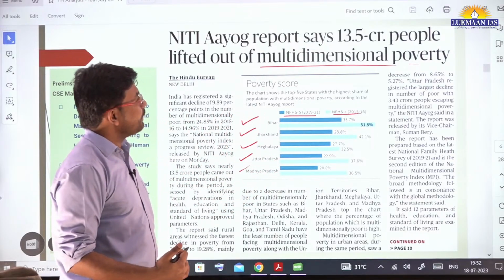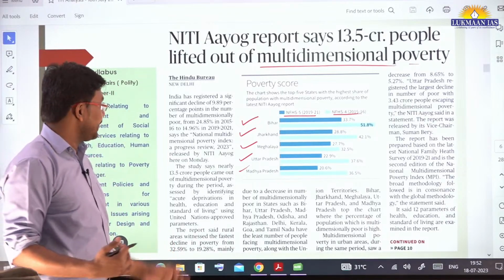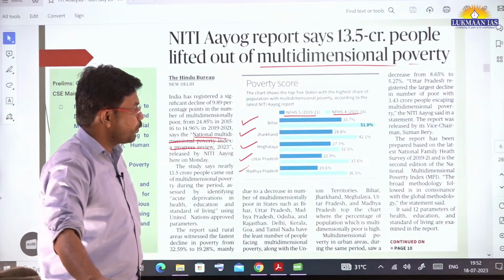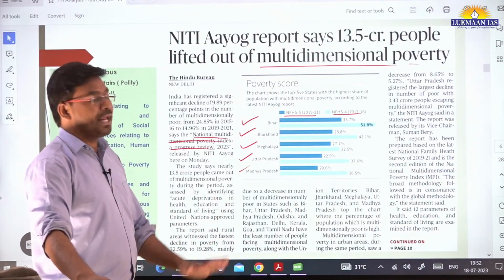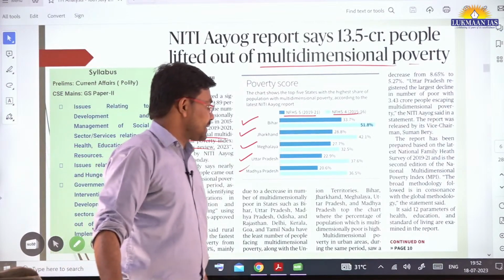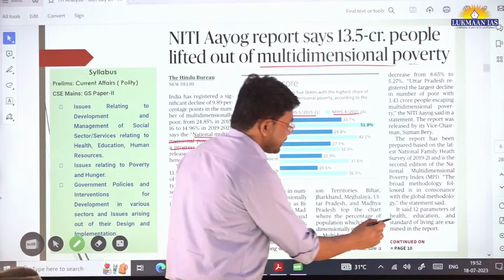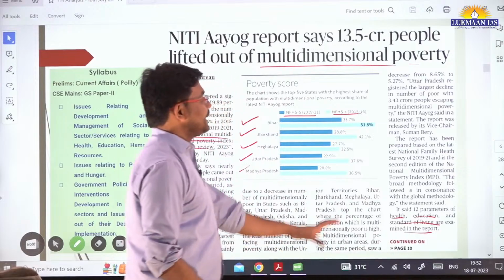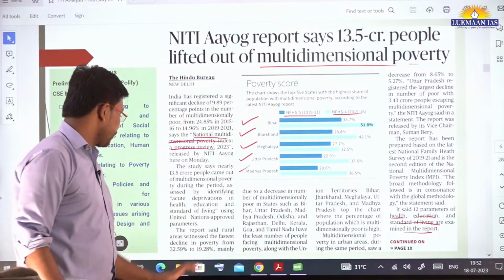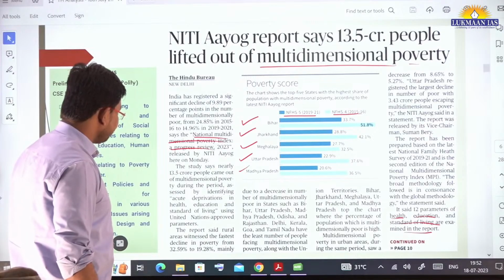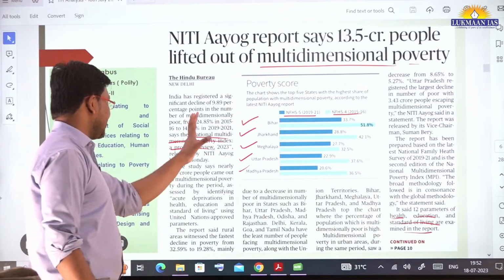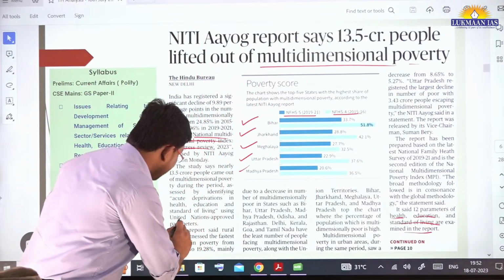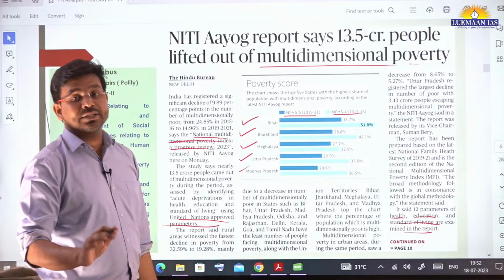The National Multidimensional Poverty Index has 12 parameters. What are those parameters? They include health, education and standard of living. These things are examined through this report. What is important for us to understand is that these parameters are United Nations approved parameters.